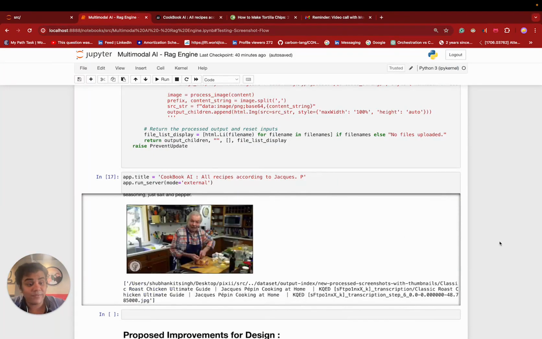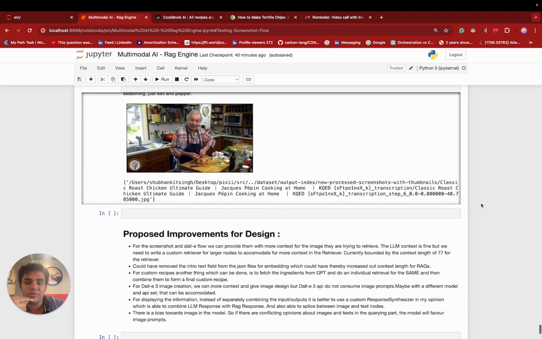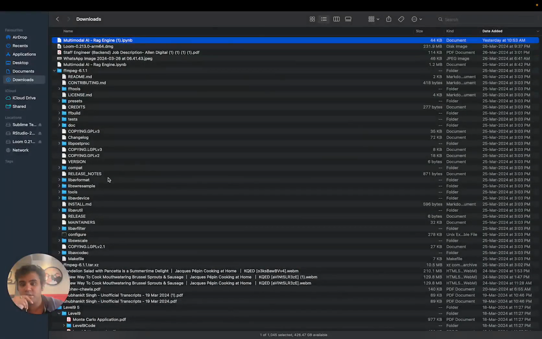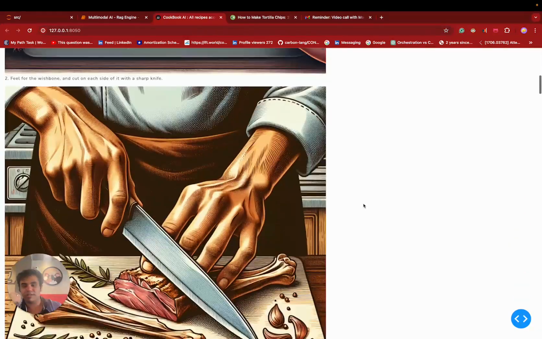Because Dall-e will take a lot of time to generate all the images, I will show you a prompt which was done beforehand, and one prompt I can show you on the demo itself. So, this is the prompt which I earlier entered. I just provided this particular image. Let me show you the image which I'm talking about. And then I can get this cookbook part. As soon as I submit, it tells me these are the particular steps and these are the Dall-e generated images.